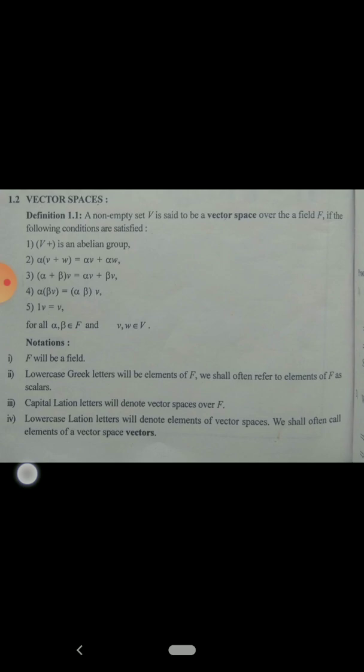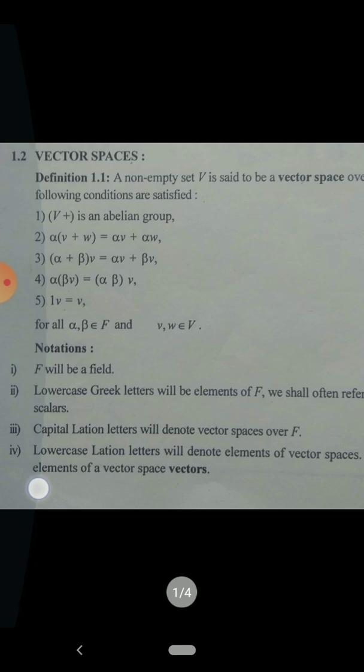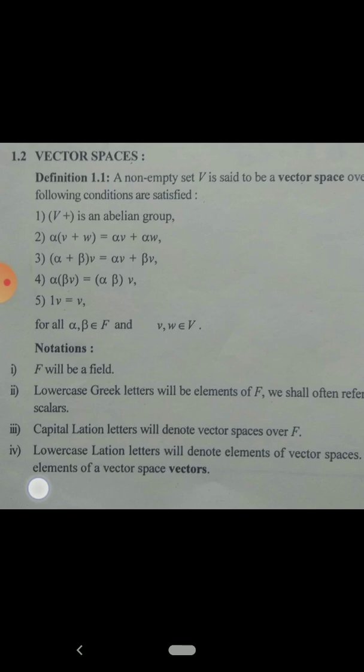Okay, here that multiplication is denoted by dot. Here it is not mentioned. V plus is an abelian group, and alpha dot (v plus w) is equal to alpha dot v plus alpha dot w, and the same is true for the remaining conditions also. Means the dot binary operation is not considered here. Actually this is a multiplication.